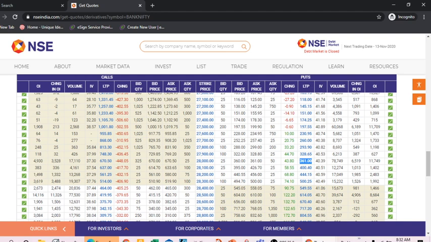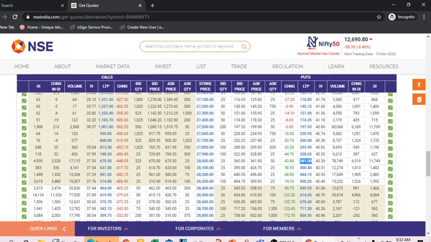And if it goes down like this, then money will be shifted from here to here, which means that when we go down, the put size is increasing. All the call size prices go to the put side. So this is the call side and this is the put side.